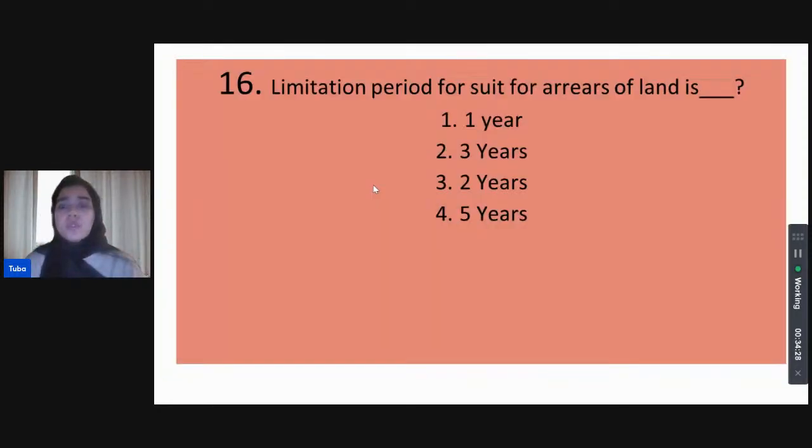Limitation period for suits for arrears of land is how long? Is it 1 year, 3 years, 2 years, or 5 years? The limitation period for suit for arrears of land.